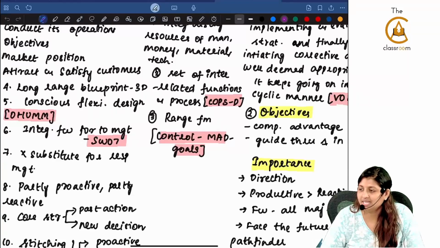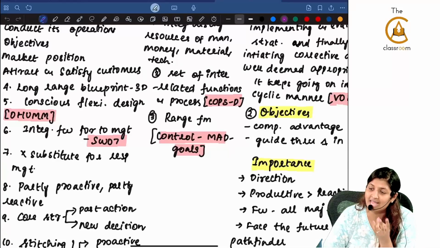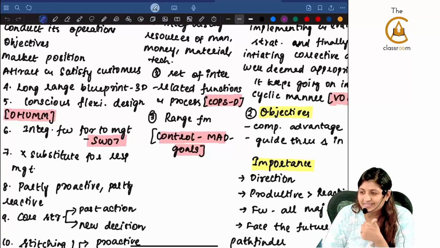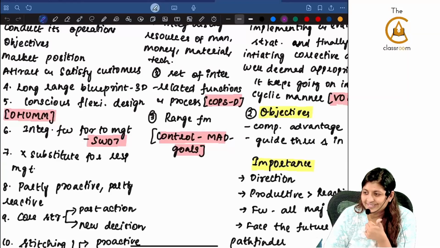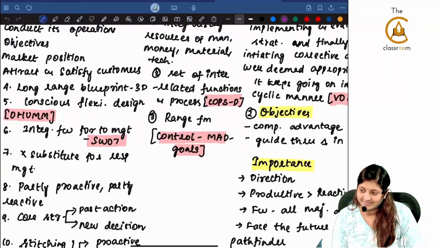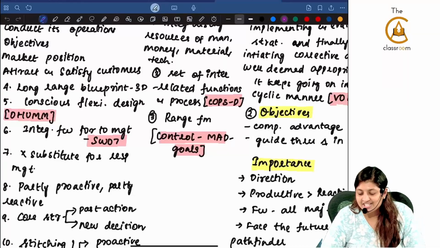D is to direct human effort. H is handle events and problems. U is utilize the opportunities. M is mobilize the resources. Another M is to meet the competition, to meet the challenges and the threats.